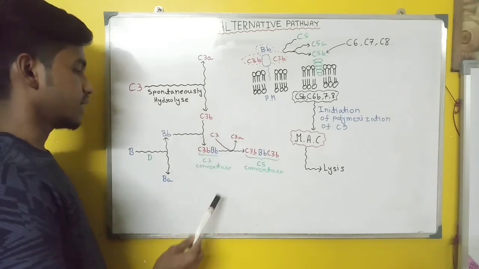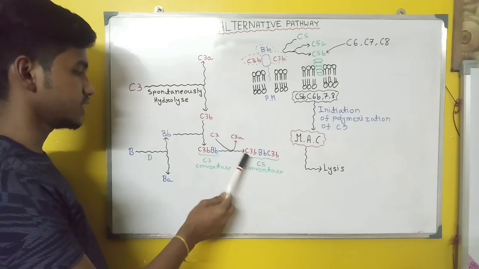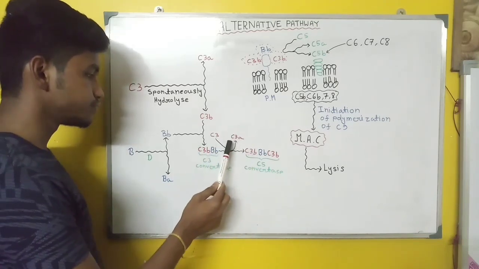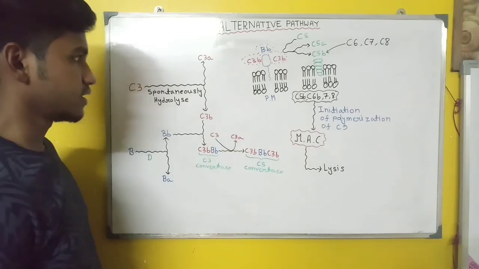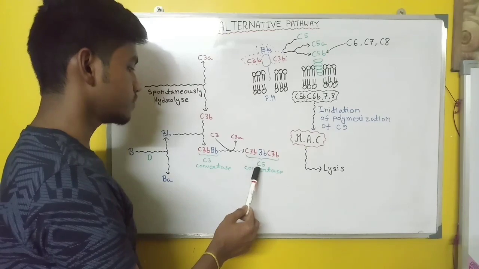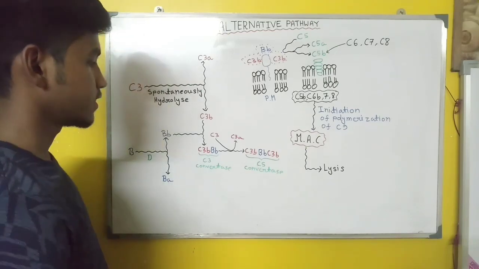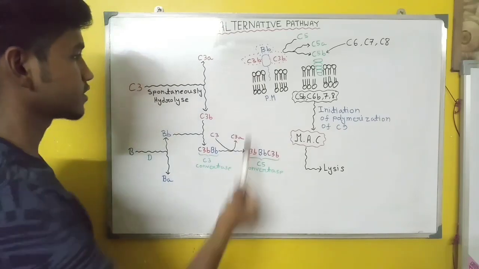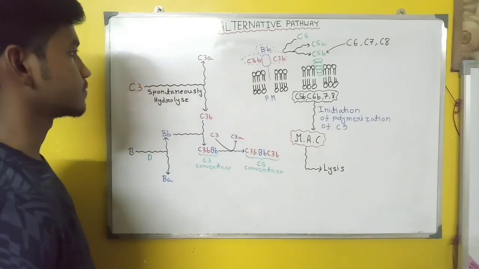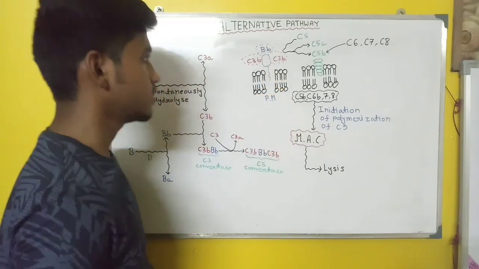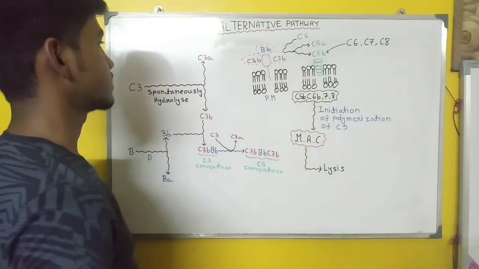The C3 convertase reacts with C3 and the C3 divides into C3a and C3b. The C3b attaches with this part and C3a is released, and then they form the C5 convertase. The C5 convertase attaches with the properdin protein, and the properdin protein attaches the complex with the plasma membrane.